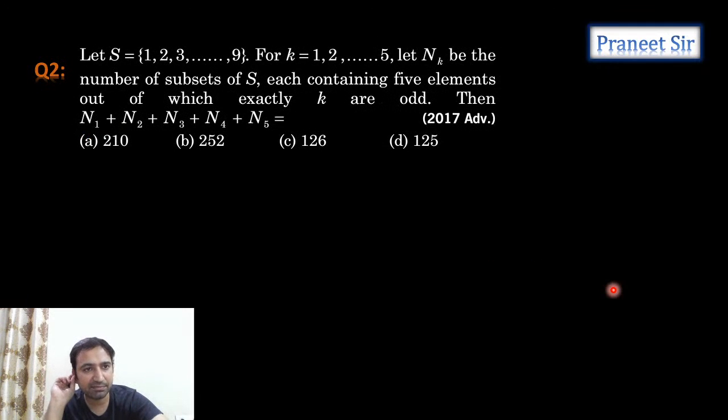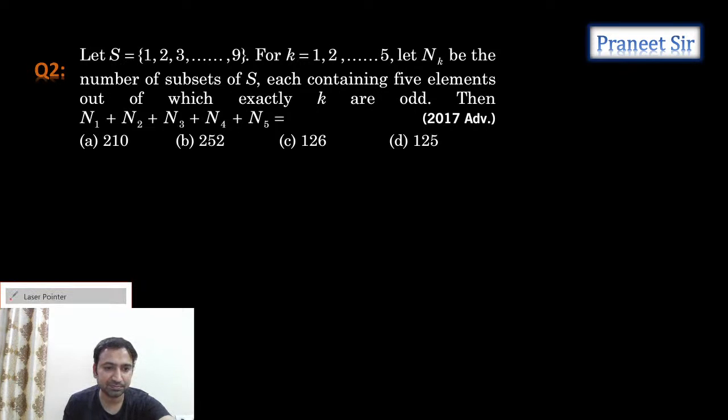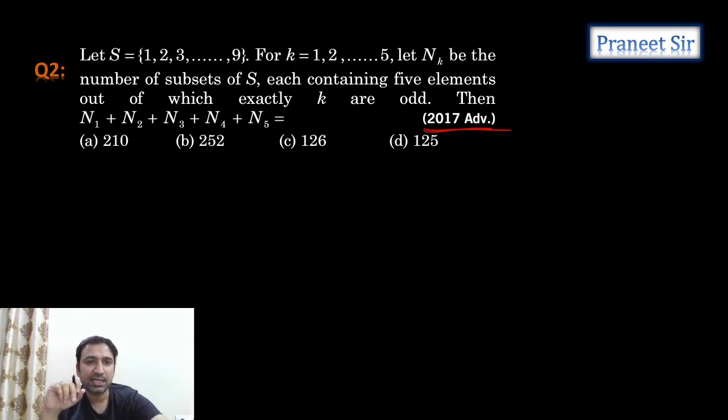Yeah, this is the next question we have. This is a 2017 advanced question. Start doing this question. The set S consists of 9 elements, 1 to 9, and K is equal to 1 to 5. Let Nk be the number of subsets of S, each containing 5 elements, out of which exactly K are odd. Okay, no problem. So guys, do this question. Amit, do this question. Complete this question.